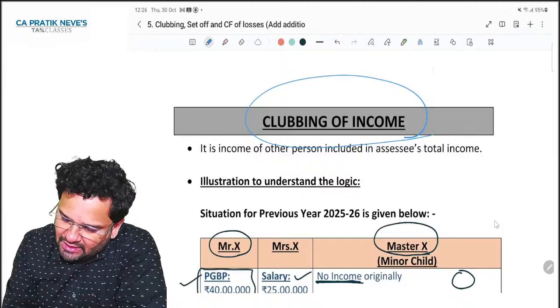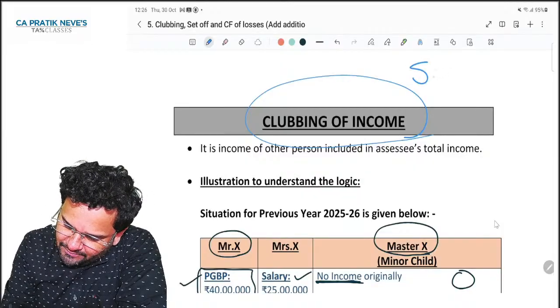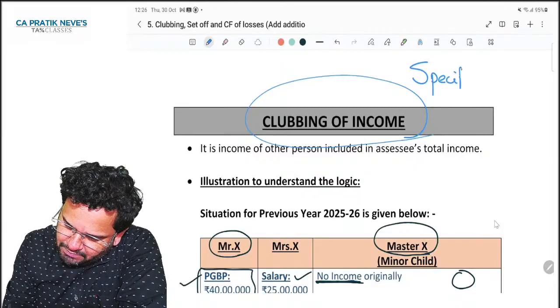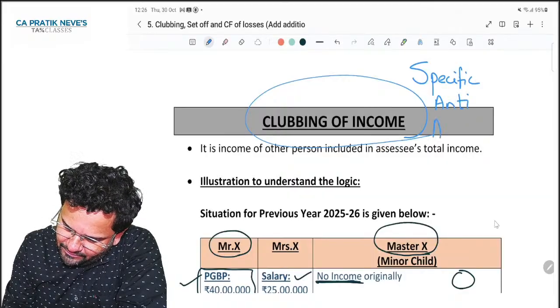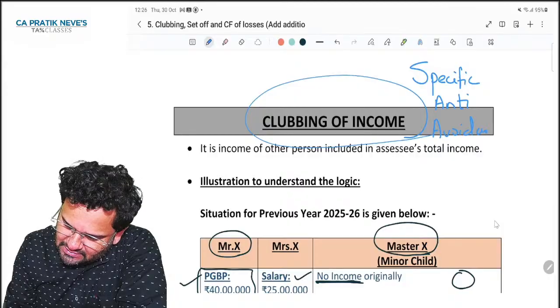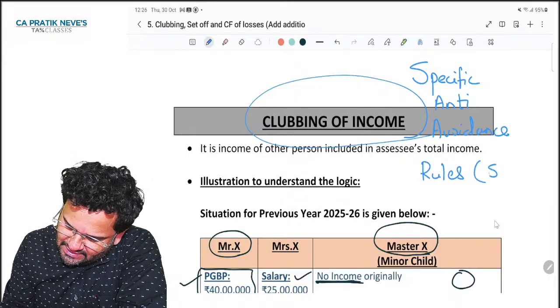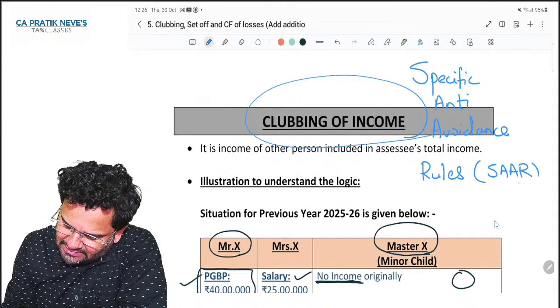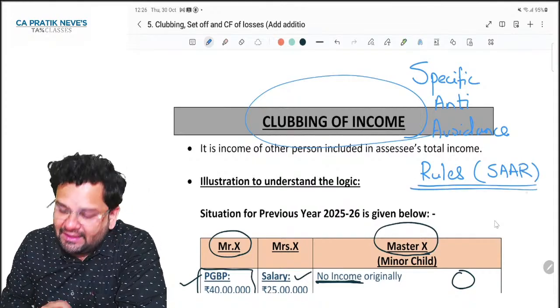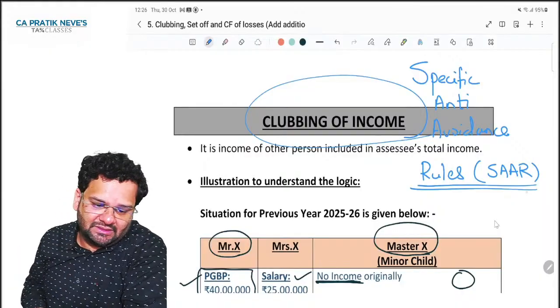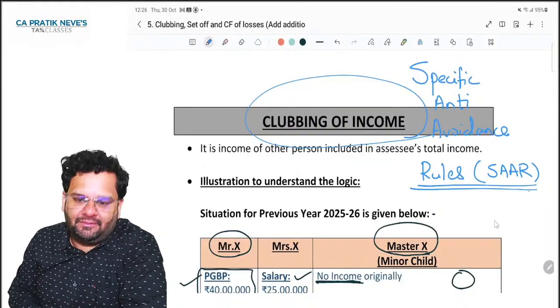So actually, clubbing provisions are specific anti avoidance rules. SAAR, specific anti avoidance rules, are these provisions of clubbing.